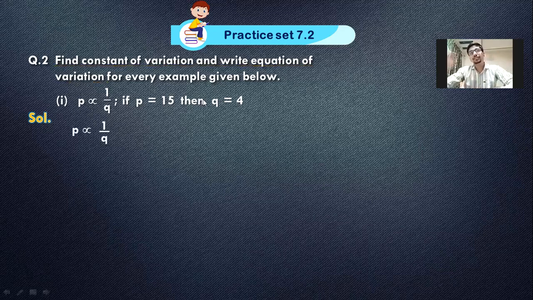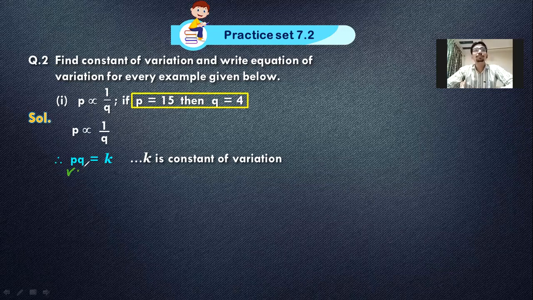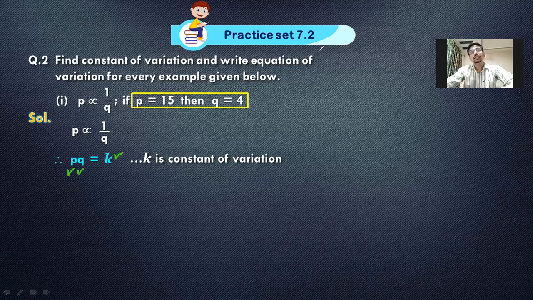P alpha 1 upon q. Now, what does this tell you? What kind of variation is it? Is it reciprocal? Is it inverse? It's an inverse variation. How do we solve it? Steps. Here there are not 5 steps, by the way, but 4 steps. Why 4 steps? Because what is asked? Constant of variation. We have to find the value of k, which means we do up to step 3, and further write the equation of variation, which is step number 4. We don't have to find p or q, so there is no need to calculate further.